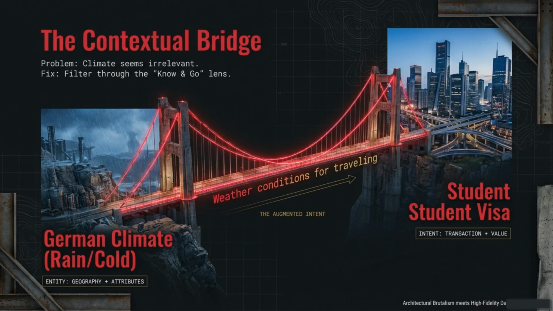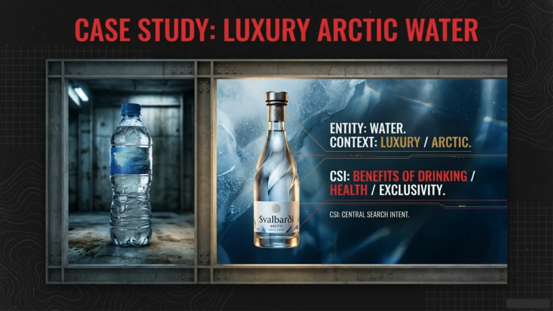The contextual bridge connects seemingly irrelevant information, like German climate, to the central search intent, such as a student visa, through the know and go lens, focusing on weather conditions for traveling. In this case study of luxury Arctic water, the entity is water, and the context is luxury and Arctic. The central search intent is about the benefits of drinking, health, and exclusivity.